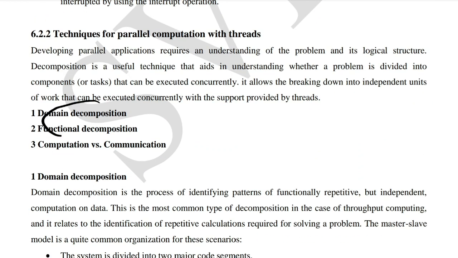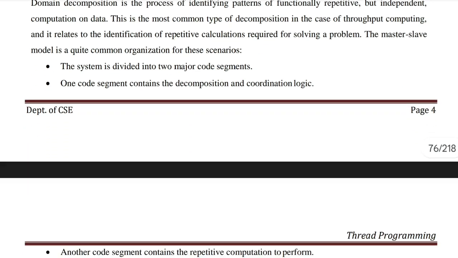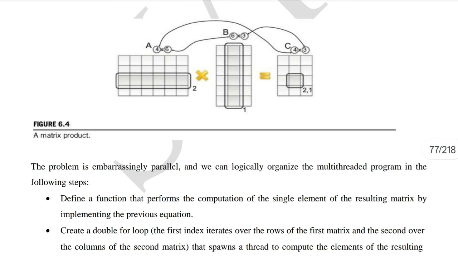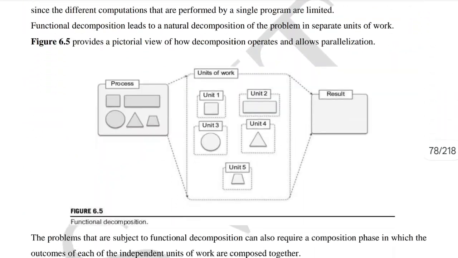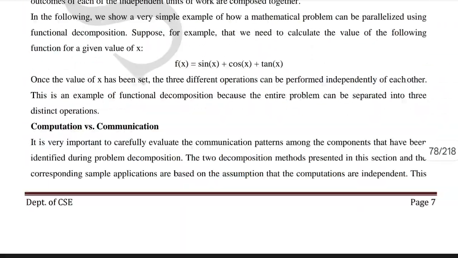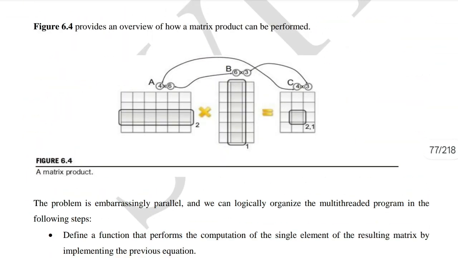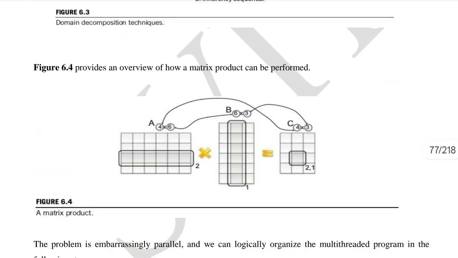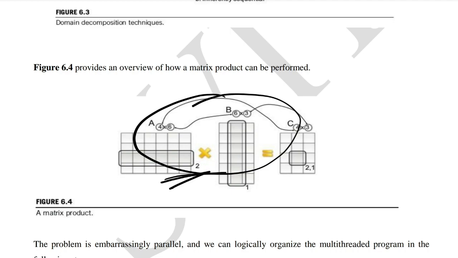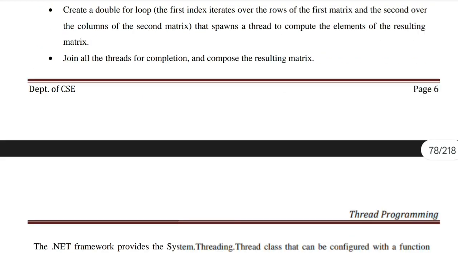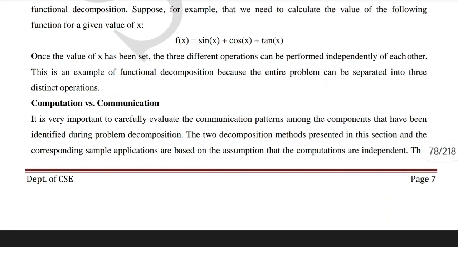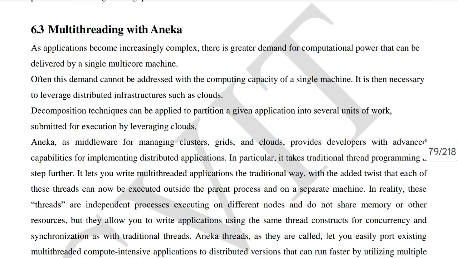This is a very important one, repeated 7 times: the difference between domain decomposition and functional decomposition. More information is here, you can go through it. Here are some diagrams also, make sure you understand these diagrams very well. In the domain decomposition you have to mention the matrix product, and in the functional decomposition you have to mention the sine, cos, and tan equations. These are some of the key concepts.